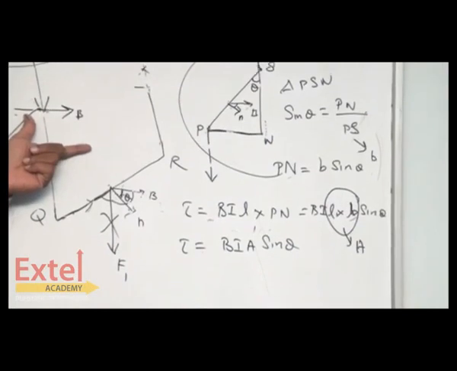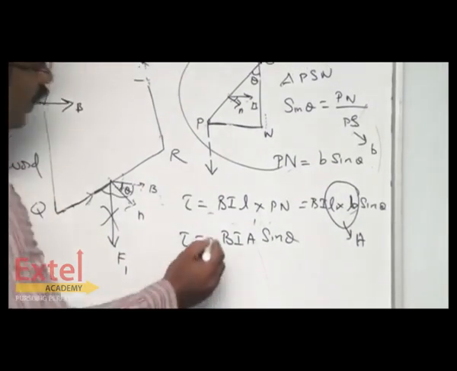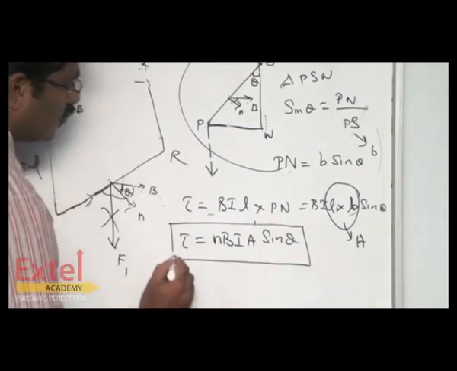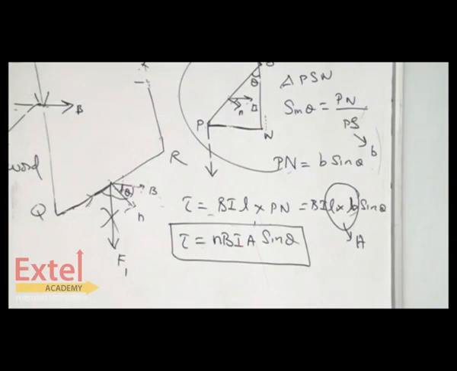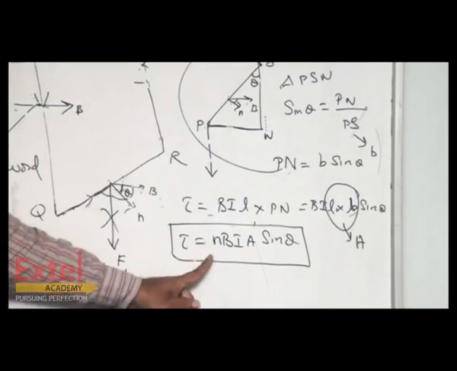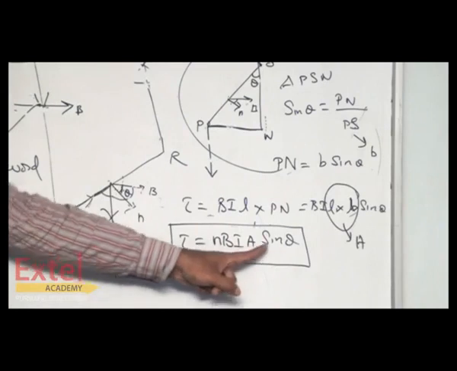So this is the basic formula for calculating the torque experienced by a rectangular coil placed in a uniform magnetic field. But if a coil has n number of turns, then you have to add n. You should say that the torque experienced by a coil having several turns placed in a uniform magnetic field is NBIA sin theta. See, theta is there.